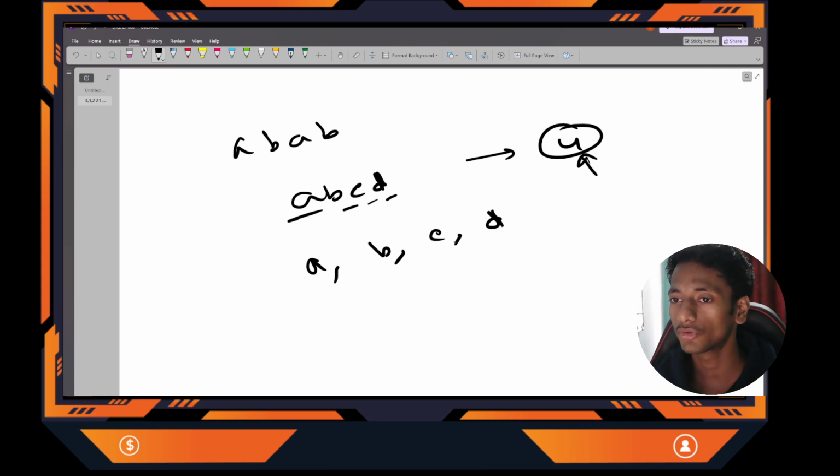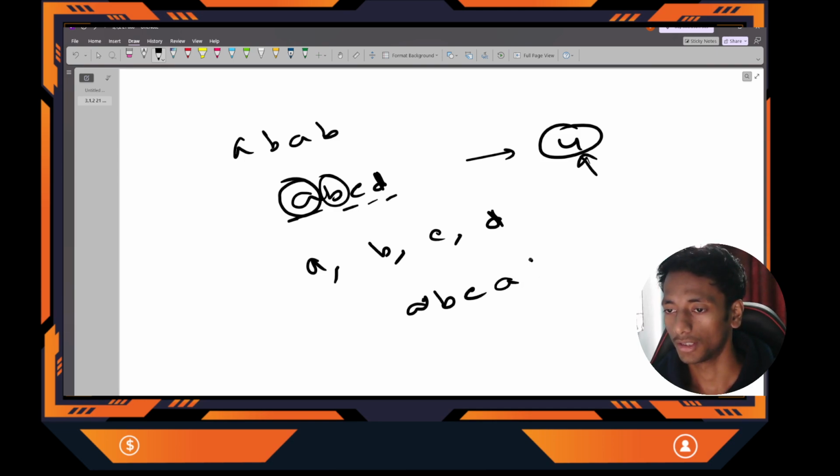Got it? Because there is no restriction that our length should be this or this. There is no restriction to generate any substring. So that's why whenever I will see any new character or unique character, I will create a new substring. Got it? Suppose we actually have A, B, C, A, D.